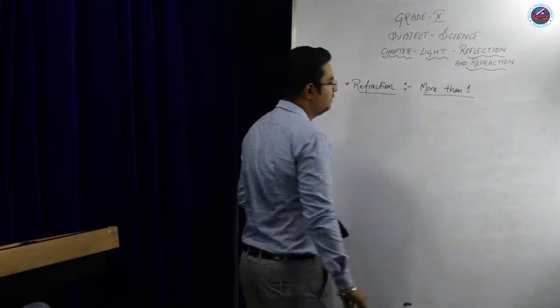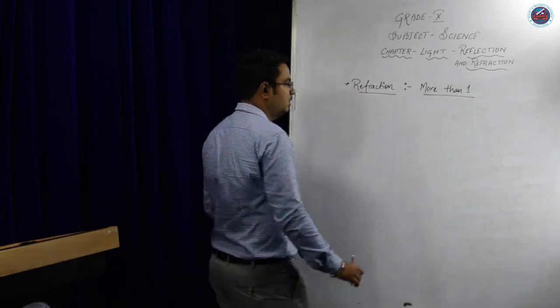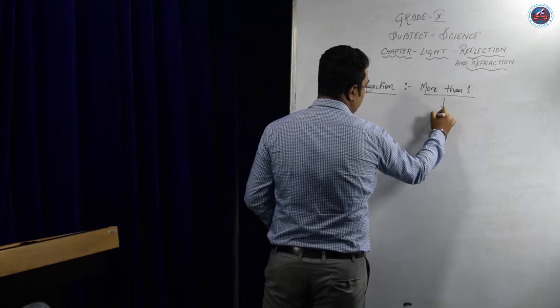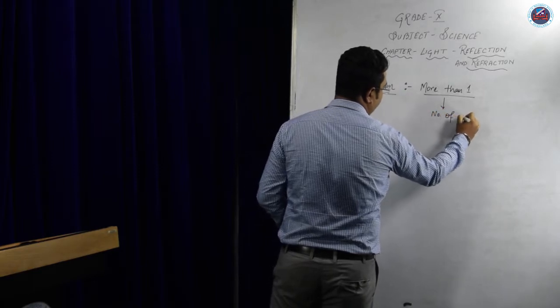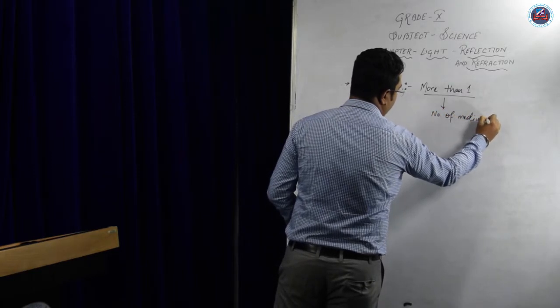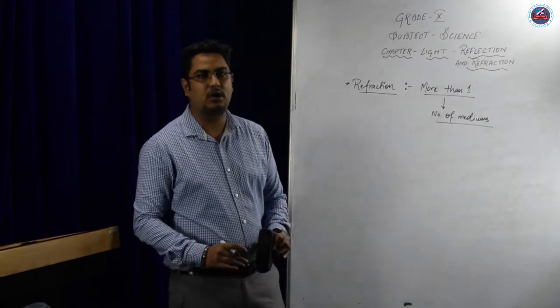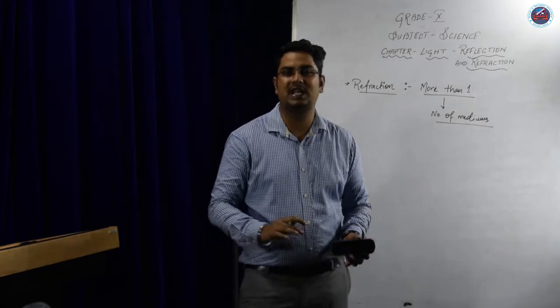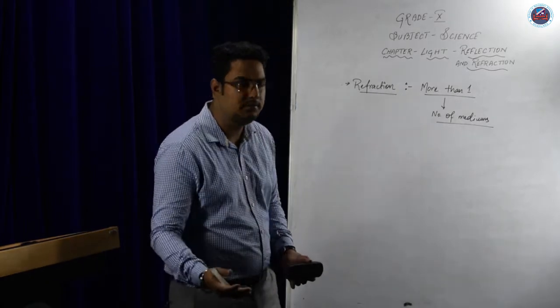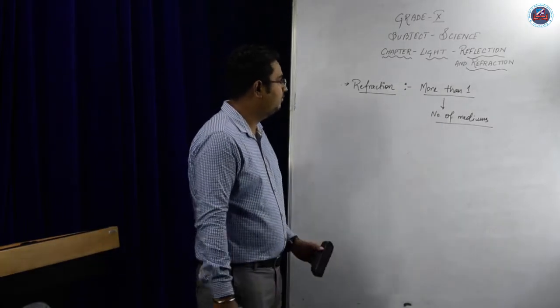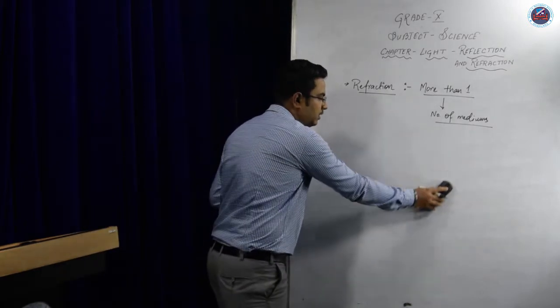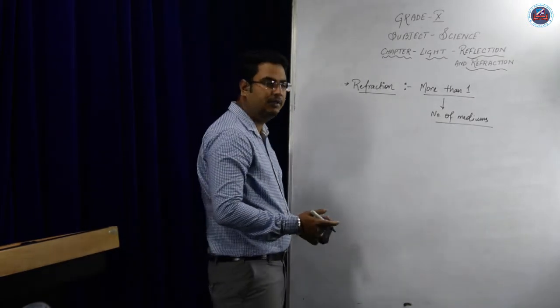So the total number of mediums has to be more than 1. Now we have already discussed what is a medium. It means the substance or any material through which light can pass is called a medium. Now the number of mediums has to be more than 1. Let's try to understand it with the help of a ray diagram.